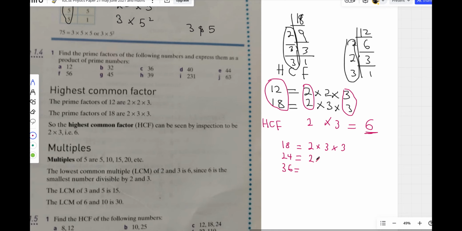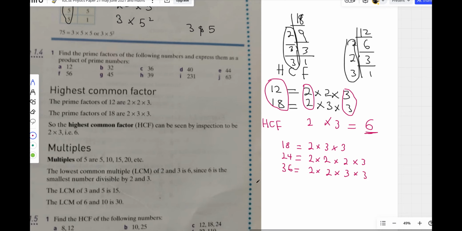So you always start from the smallest one. 2 times 2 times 2, times 3, because 8 times 3. Then for 36, 36 is 9 times 4. 4 is 2 times 2, so I write 2 times 2. And then 9 is 3 times 3, so I write 3 times 3. This will give us 36.